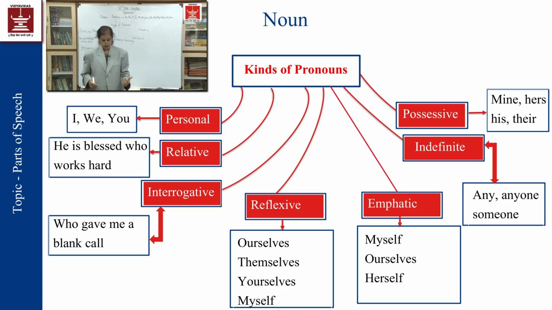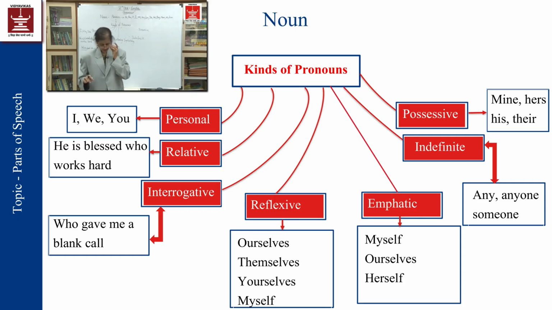Understood? Now, what do reflexive pronouns mean? Reflexive means ourselves, themselves, yourselves, myself. These words, for example, I did my work myself. So here, that word myself will be called a reflexive pronoun.